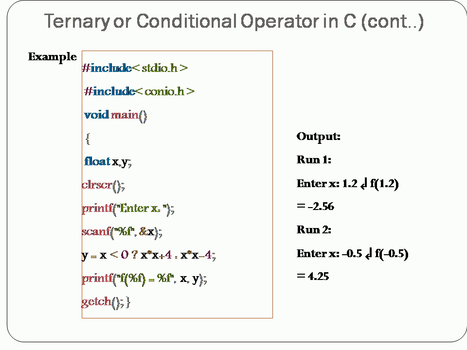The next statement is where we have implemented the ternary conditional operator. The expression is y equals x less than 0, then x into x plus 4, else x into x minus 4. If the value given for x is less than 0, that is, the condition is true, it will execute x into x plus 4.